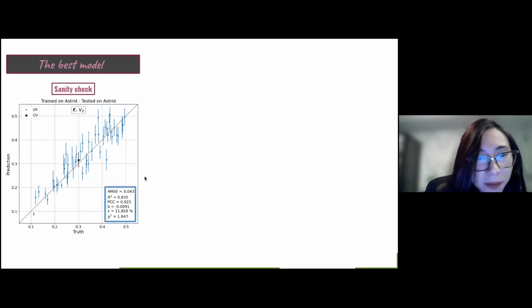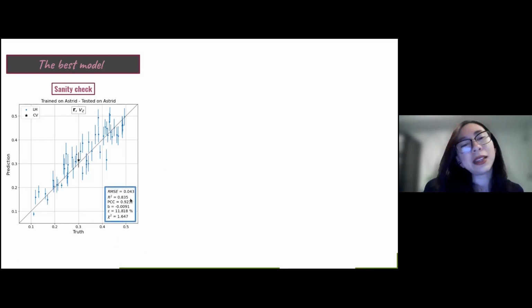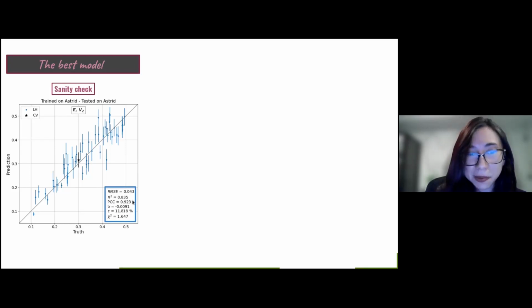We can take a look at the metrics, at our scores. You can see that our root mean square error is a low value. Both the R2 and the PCC, which means Pearson correlation coefficient, are close to 1, which is as good as possible too. Our model is not biased, so our bias is low as well.